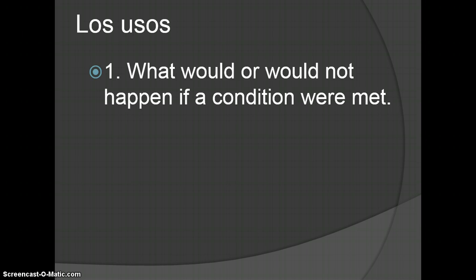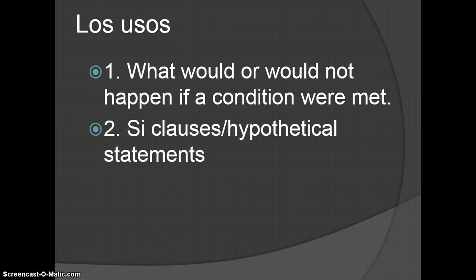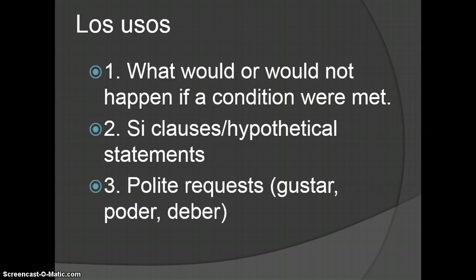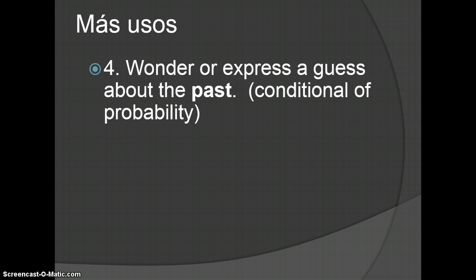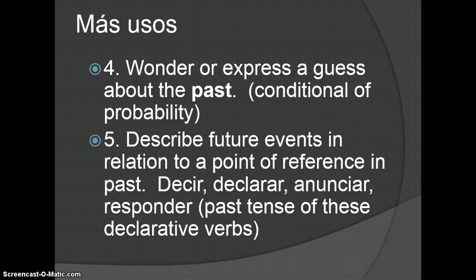The different uses of the conditional: to say what we would or would not have done, also used in si clauses or hypothetical statements. Polite requests using the verb gustar, like me gustaría, poder, like podría, and deber, like deberías. Also, with the future, we did the future of probability, guessing about the present. With the conditional, it's the conditional of probability, where we guess about the past. And also with declarative verbs. With the future, if the declarative verb is in the present, we use the future. Because of sequence of tenses, if we put the declarative verb in the past, we must use the conditional.